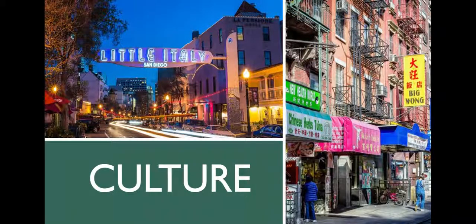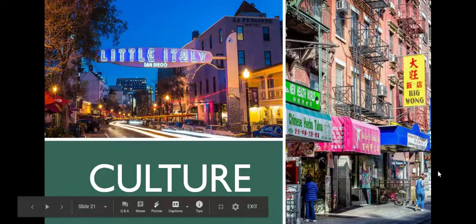So when we talk about culture, these are areas in the United States. We have Little Italy, a Chinatown. These are places where people chose to live because of the culture of that area, the enclave. The grouping of people who lived there were mostly Chinese immigrants or Italian immigrants. And they created almost like a mini town within a town.